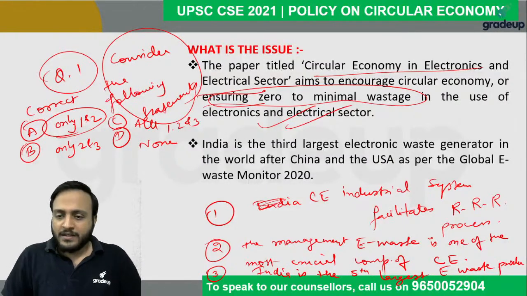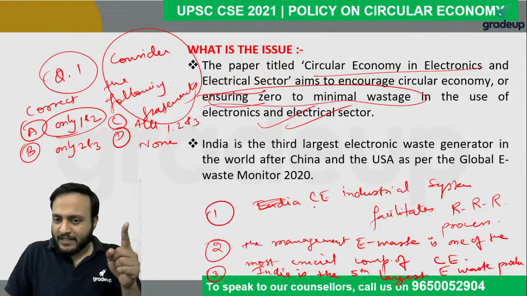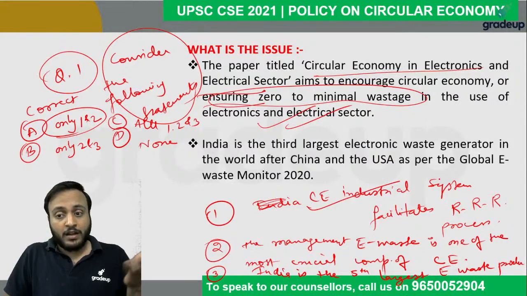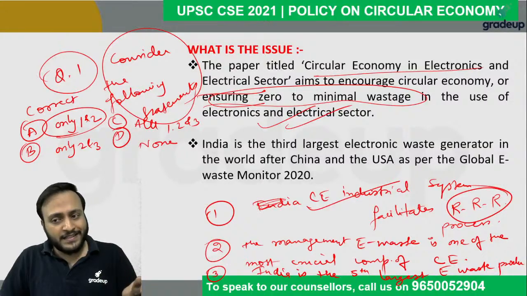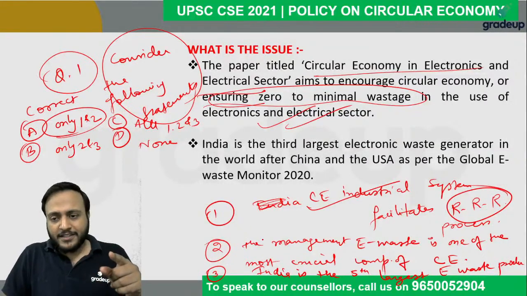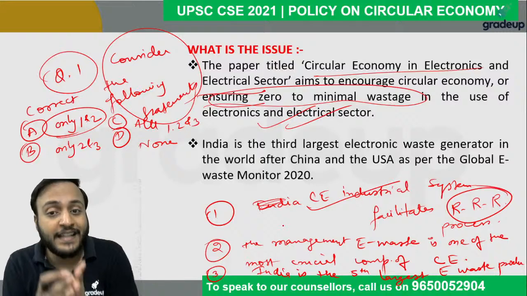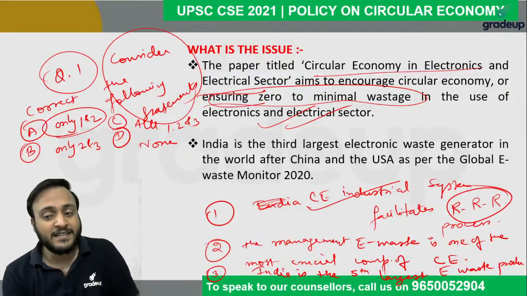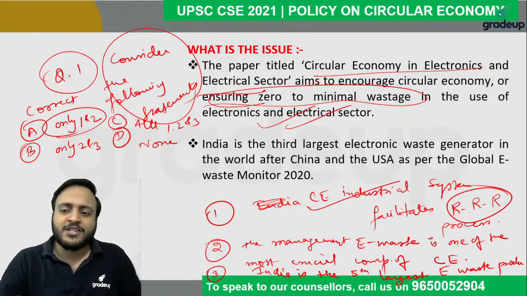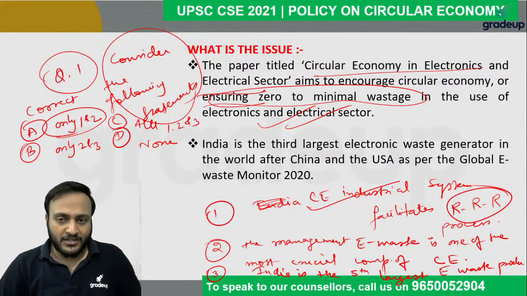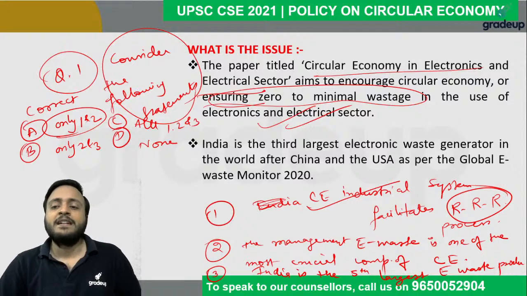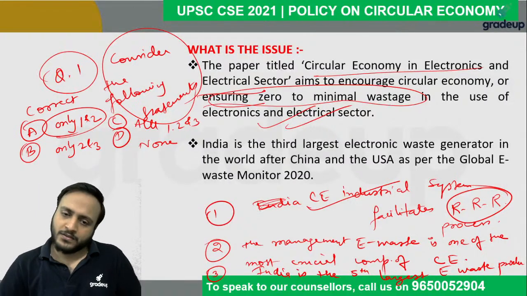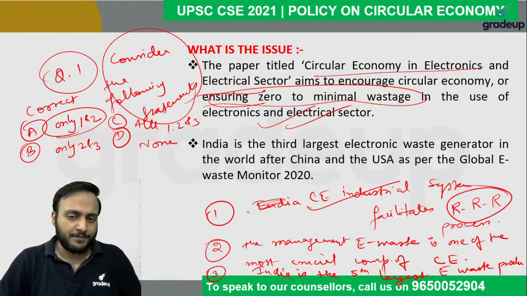Why? Because statement 1 is correct. Obviously, circular economy is the industrial system that facilitates the reduce, reuse, recycle. And not just that, guys, it facilitates. I'm not saying that it means that. It facilitates means to increase the efficiency of reduce, reuse, recycle, the 3R strategy. Circular economy is the new concept into it. So that is why statement number 1 is correct.